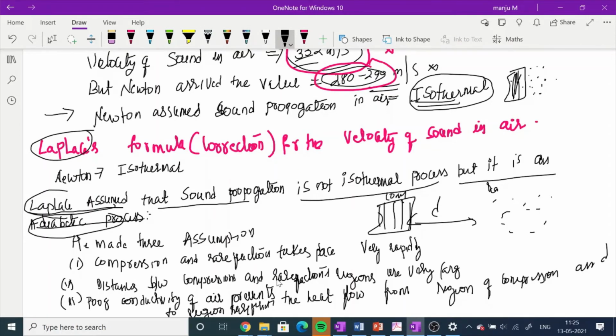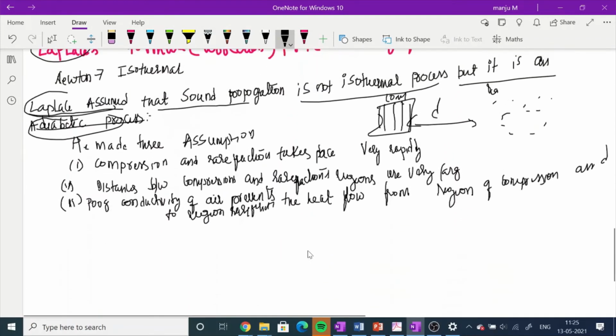This is just like corona these days. Nowadays if we maintain distance, Covid does not come. Similarly, here also there is no heat and mass transfer. Here also the distance between the compression and rarefaction regions is very large. The third reason is that air is not a good conductor of heat. So poor conductivity of air prevents heat flow from the region of compression to the region of rarefaction. For these three reasons we should say that sound propagation is not an isothermal process, but it is an